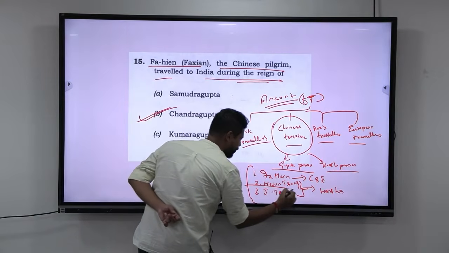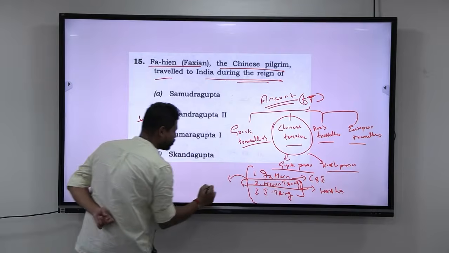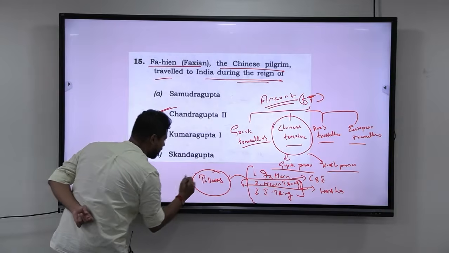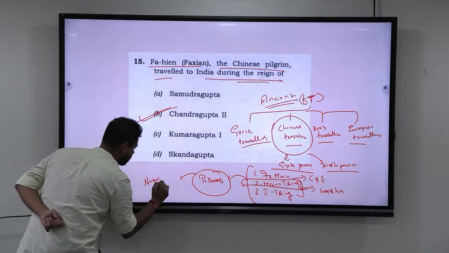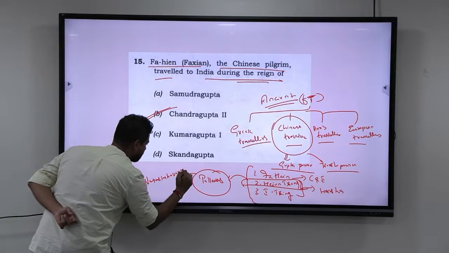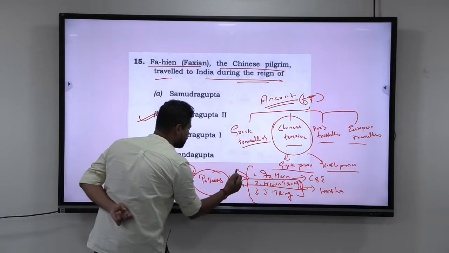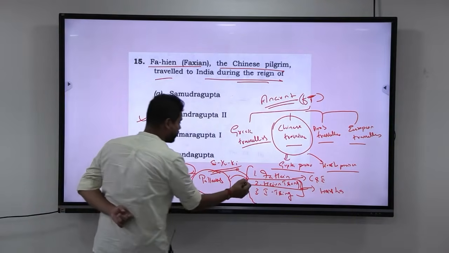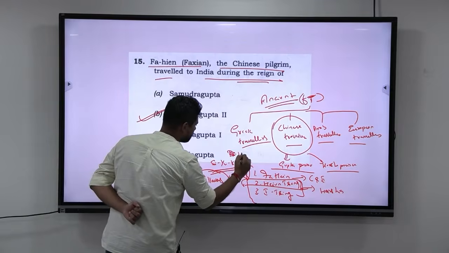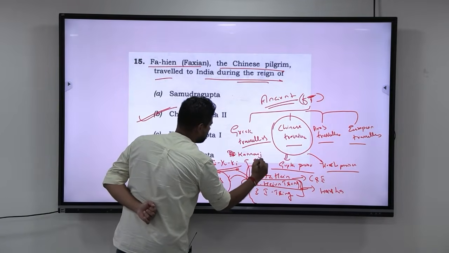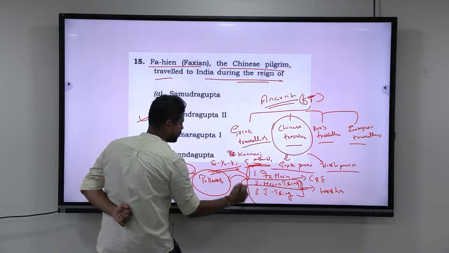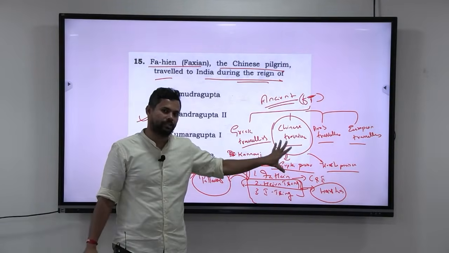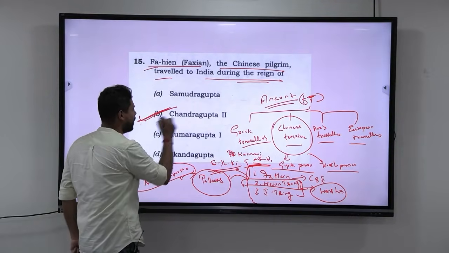And Yuan Chwang is very prominent and important because he also visits the kingdom of the Pallavas, during the time of Narasimhavarman. He has written several works, and his important work is Si-Yu-Ki. Okay, and he also takes part in the Kanauj assembly and has provided important works relating to the time of Harsha. So overall, this is about the Chinese travelers. The question is asking about Fa Hien, and the answer is Chandragupta II.